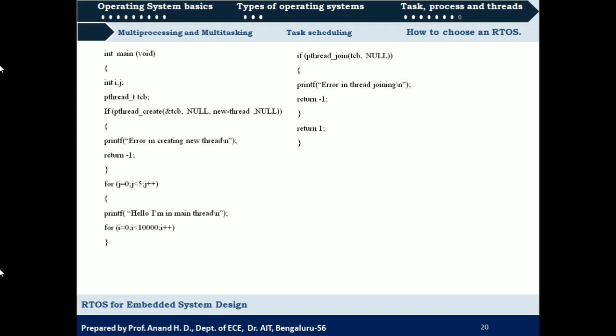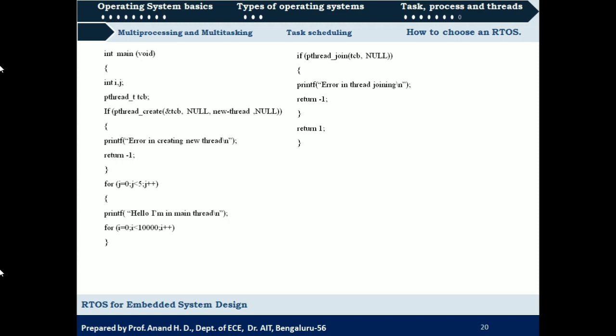Why? If it returns 0, it indicates success of the thread call. So if it returns 1 as the return value, it means it is a failure. So we are going to print an error message and then return a value of -1. Then for j equal to 0, j less than 5, j plus plus. So these are the steps that need to be executed in the main thread.